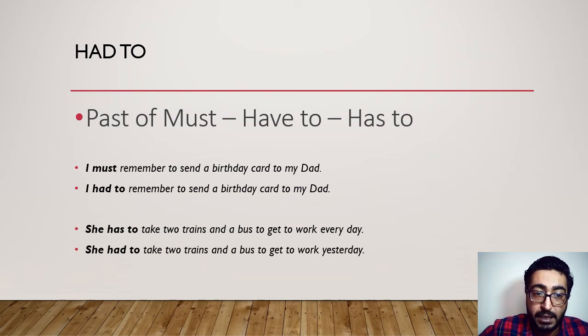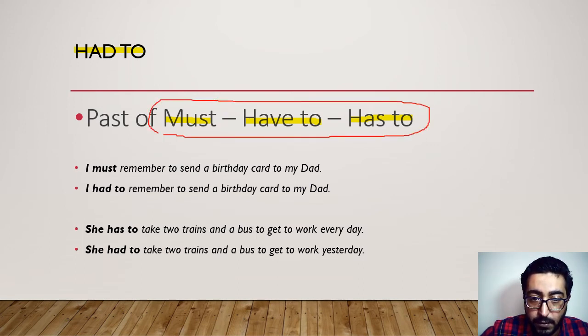Now we've got had to. Had to is the past of must, have to, or has to. So we use must and have to and has to in the present or the future. But if we want to talk about a past obligation or a past strong advice or whatever, we use had to for all of them.